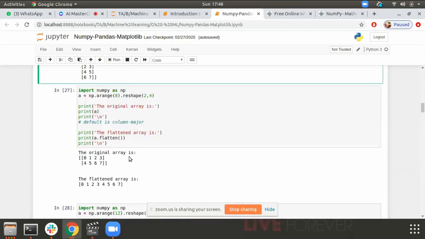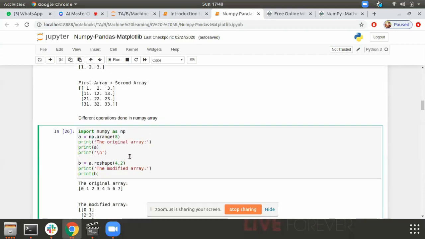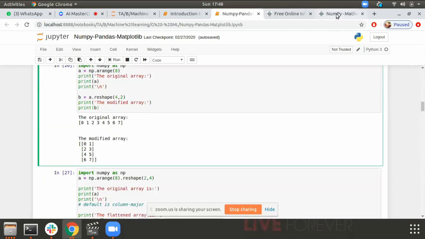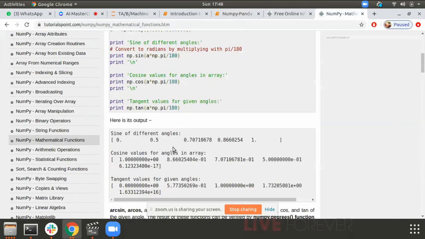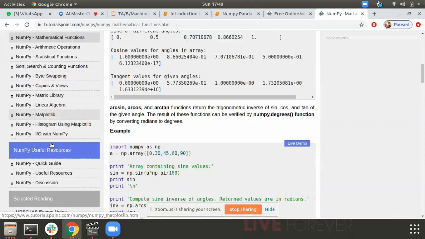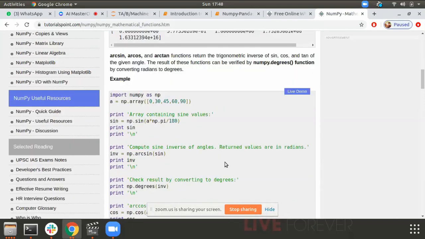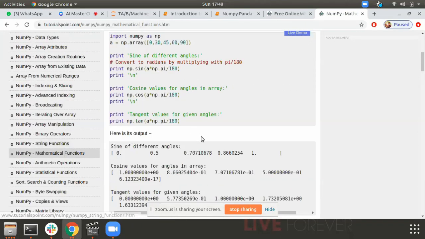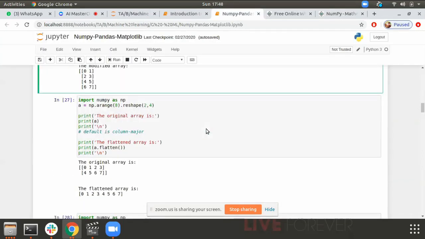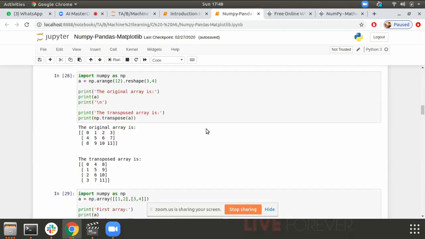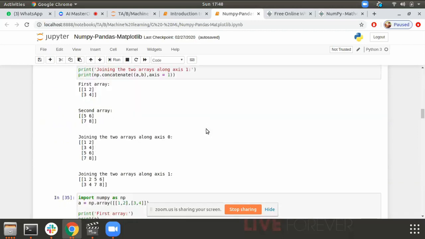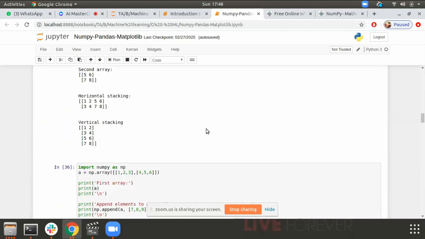So we have seen the most commonly used functions: arange, reshape. I would really recommend you guys to explore this site, and you will see lots of functions here. This would really help you get much stronger in NumPy. Okay, so we are done with NumPy here. Any doubt in NumPy up till now?